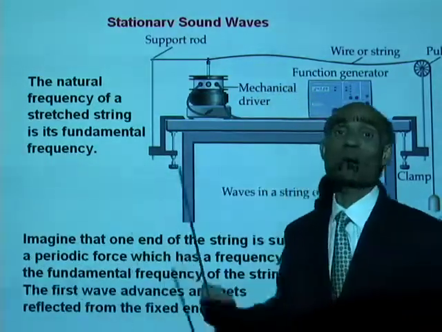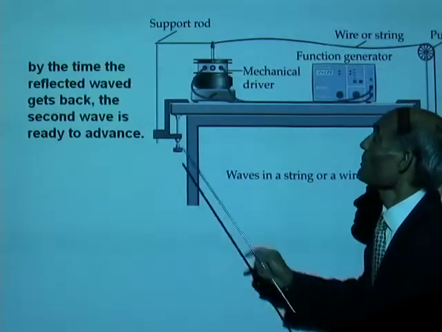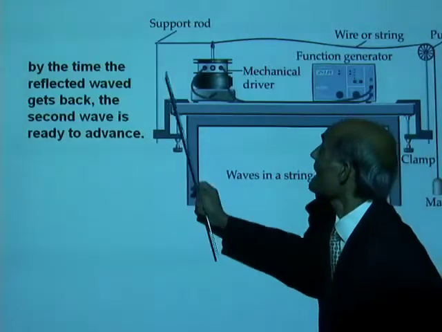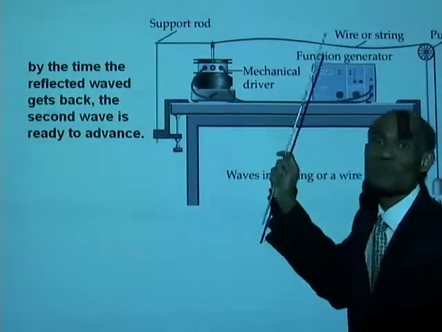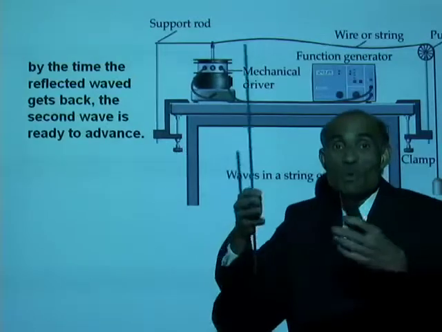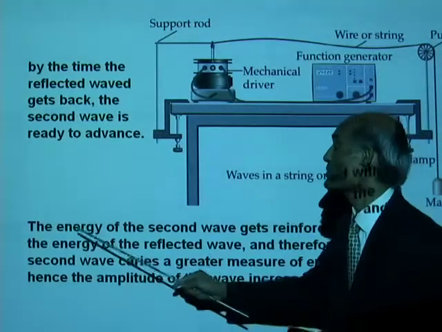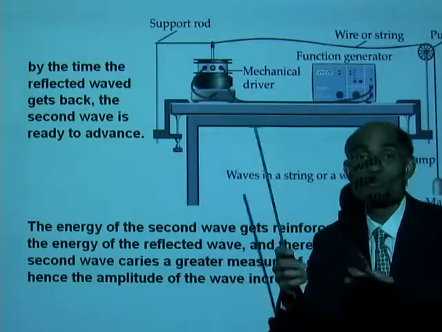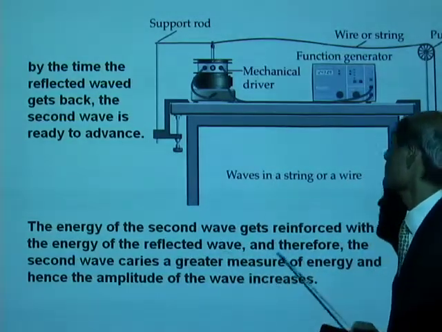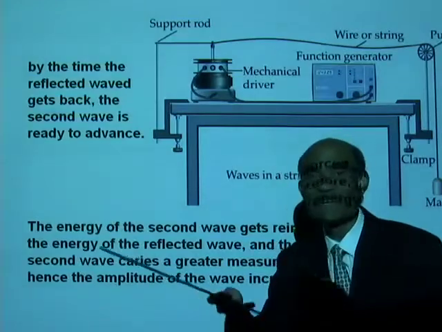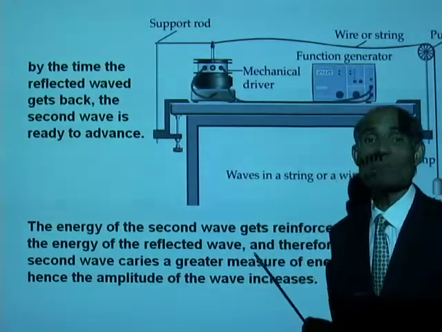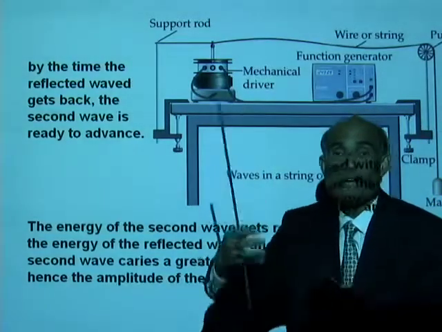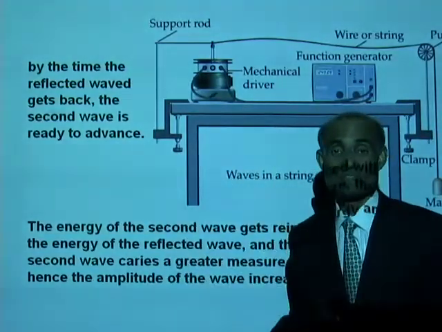Well, that's what you actually saw in here. By the time the reflected wave gets back, the second wave is ready to advance, and that is where the agreement occurs. So the energy of the second wave gets reinforced with the reflected wave, and therefore you have the reinforcement and the amplitude increases. You have a big wave, a resonance, is that right?